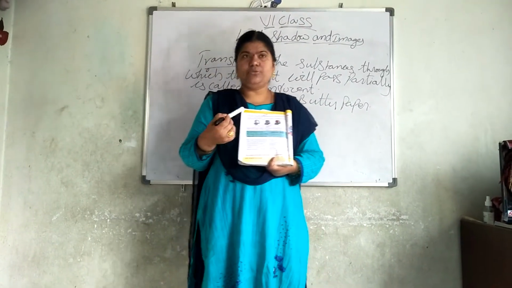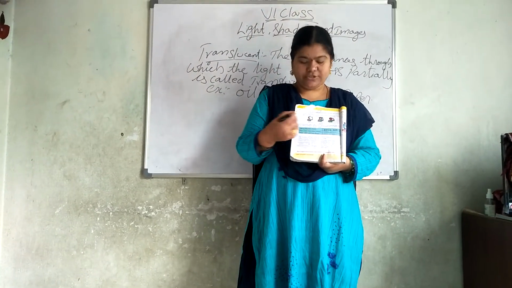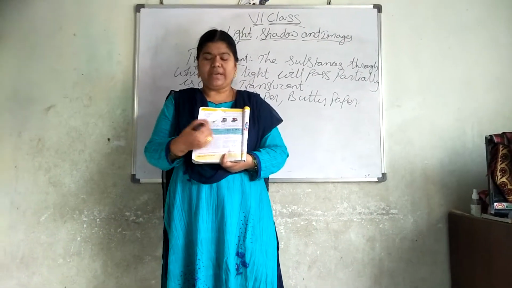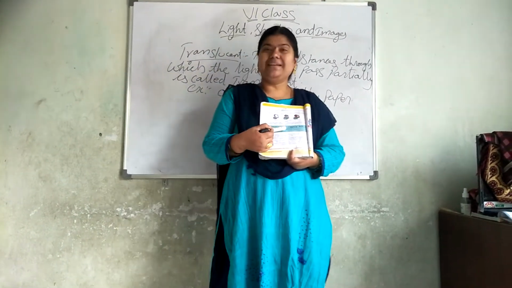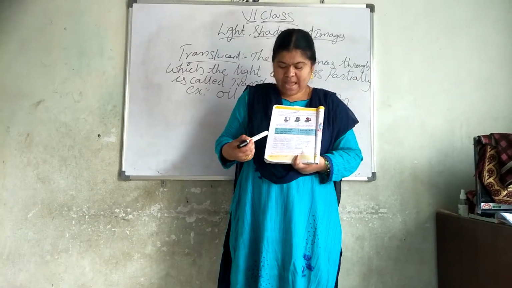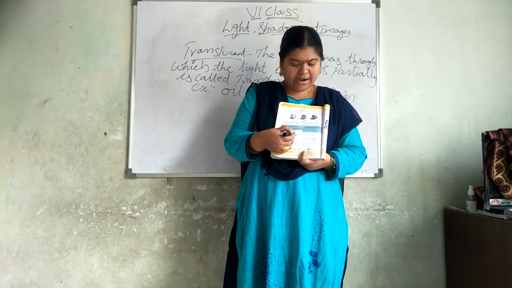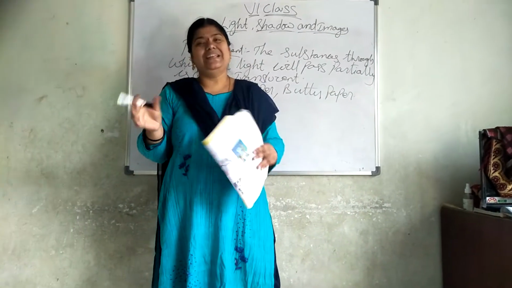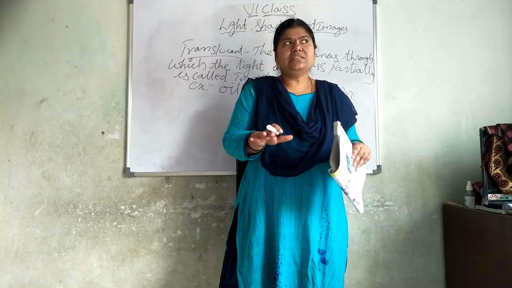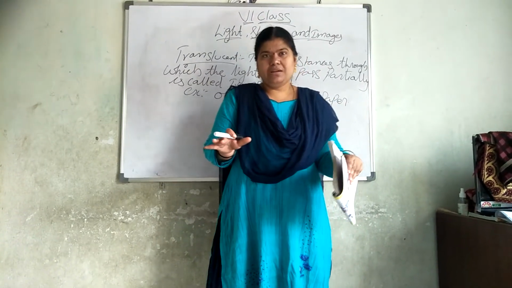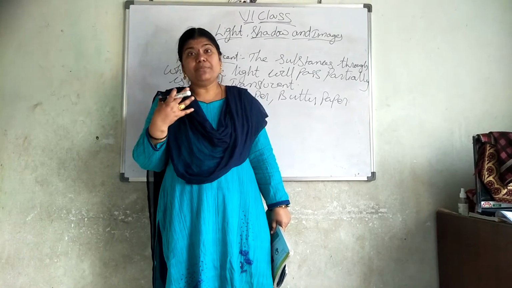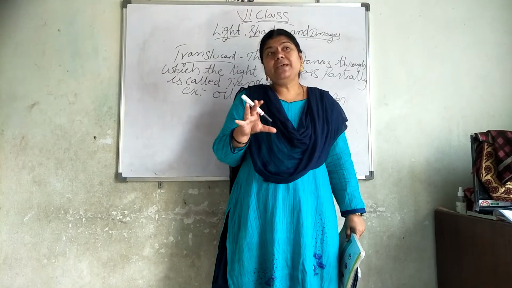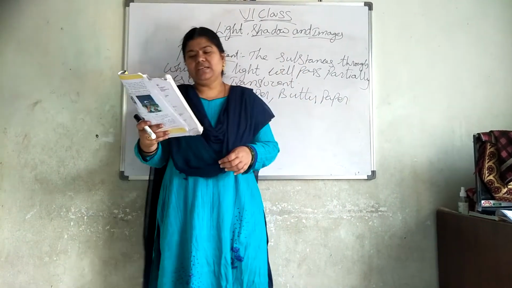Right, here in your textbook, this is opaque, this is transparent, and this is translucent. Down below, objects which form shadows: you give some examples like paper, wood, book, etc. Objects which form unclear shadows: you give oil paper and butter paper. And objects which do not form shadows are called transparent, like glass and water. Water which is still means water which stays without being disturbed. When water is not disturbed, we can see our image very clearly in it. But if you put a stone in it and try to see your image, it will be unclear. Did you understand? So these come under the examples.